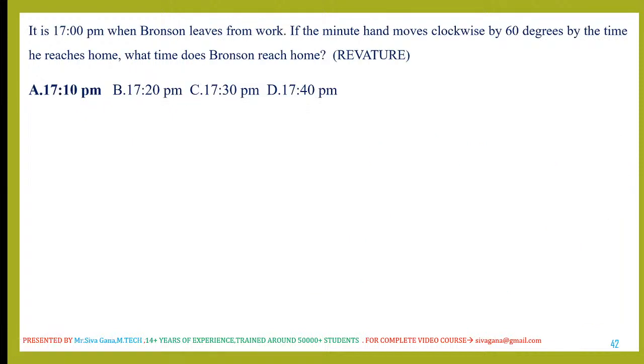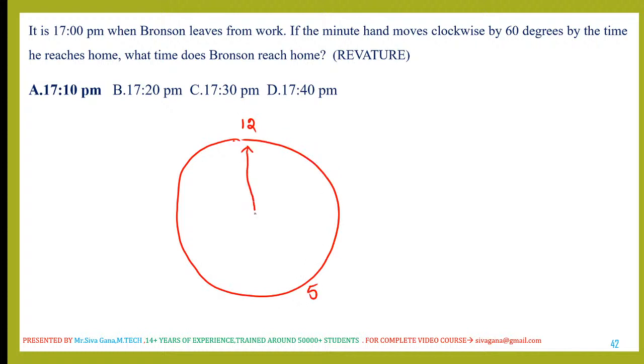It is 17 p.m. when Bronson leaves from work. 17 p.m. in the sense what, my dear viewers? 5 o'clock, right? 12 plus 5. This is minute hand. This is hour hand. This is 1. This is 2. This is 3. This is 4.